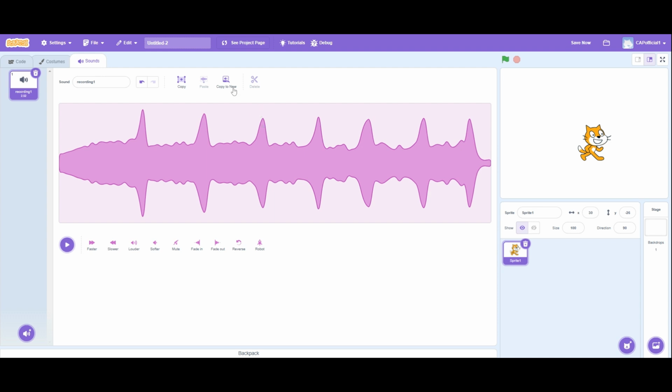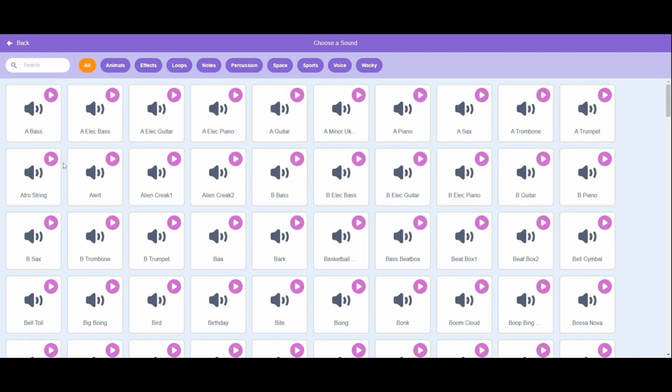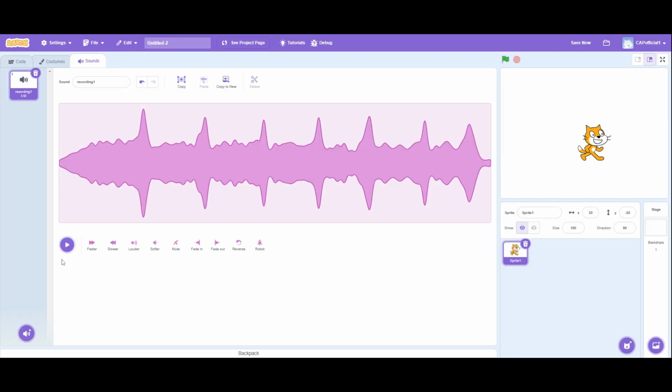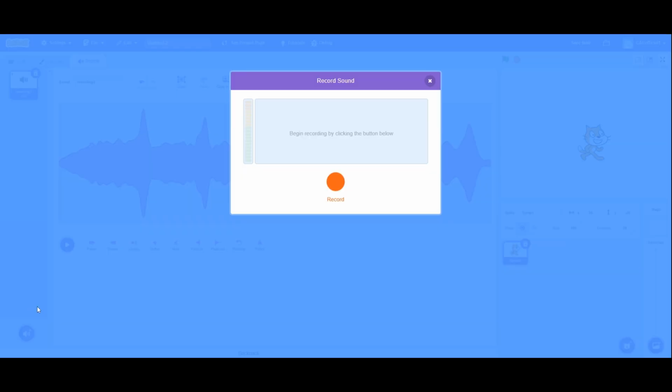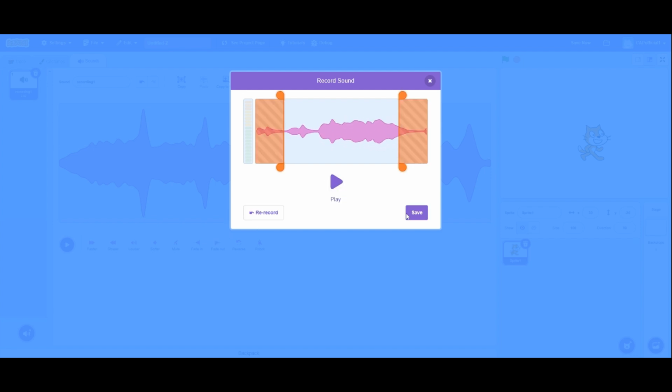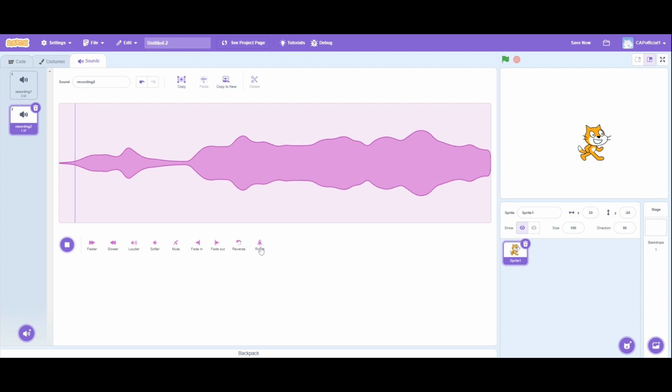So this just reverses the sound wave, and we have robot. This makes it sound like a robot. Here we can't really hear it, but say I recorded my sound. So this is my sound. If we take it, this is my sound. We can turn it into something that sounds like a robot. So this is my sound.